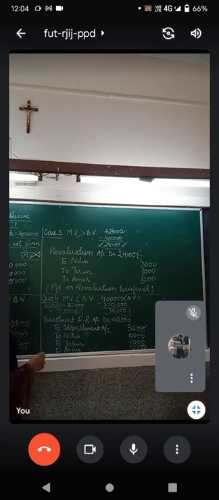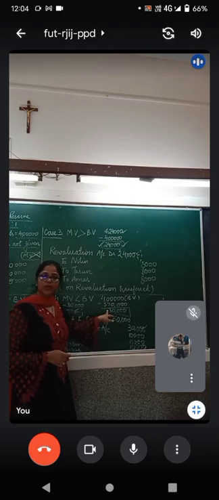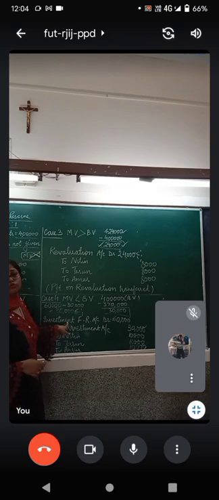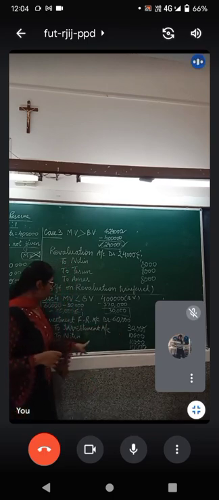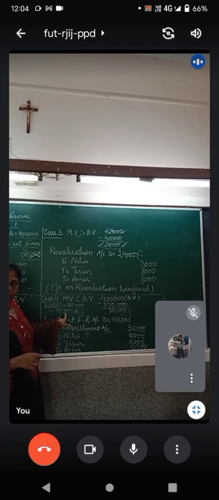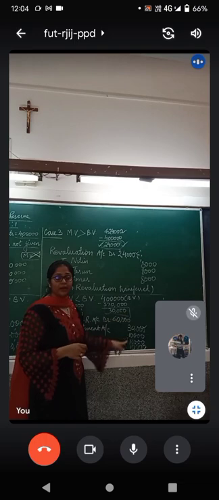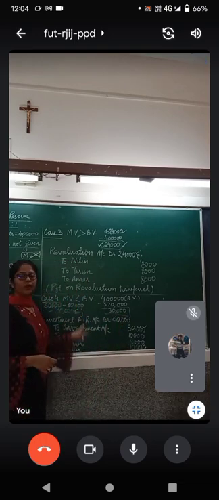Got it, children? The market value was lesser while the book value was more. Now is the case when the reserve is actually to be utilized. In this case, we have found out the negative difference, and we are adjusting it through investment fluctuation reserve account. Investment fluctuation reserve account will be debited with 60,000, while partners will be credited only with the remaining amount, and the balance between the two, the difference which has arisen because the market value was reduced, this amount will go to investment account. What will you write as narration?